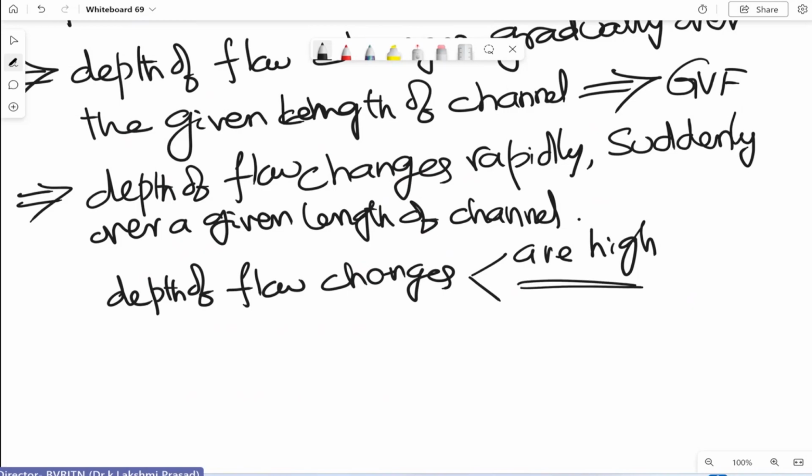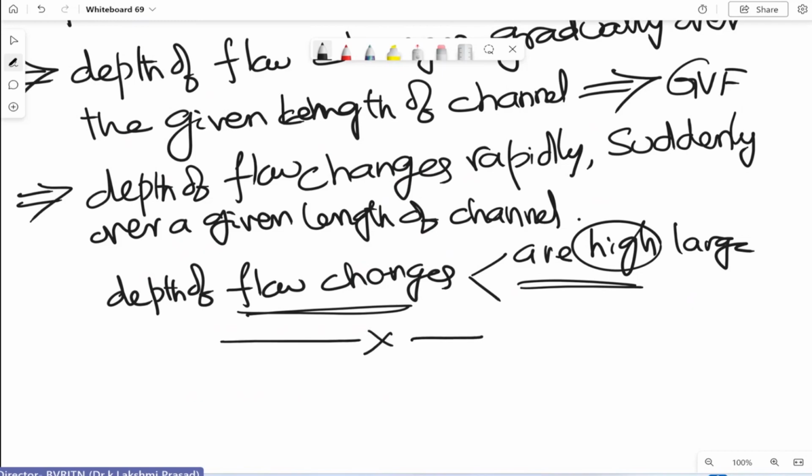Here the depth is changing suddenly and the changes are also large, and then we call it rapidly varied flow.